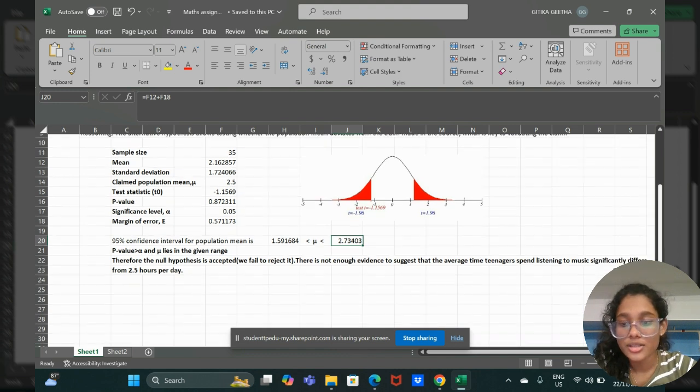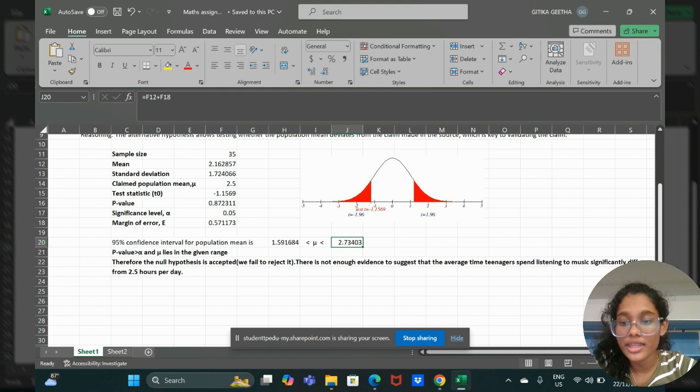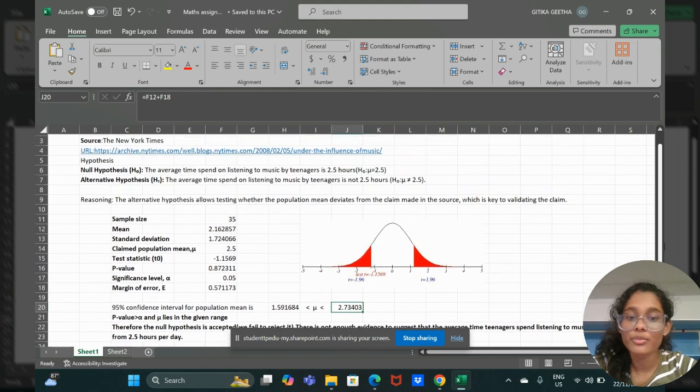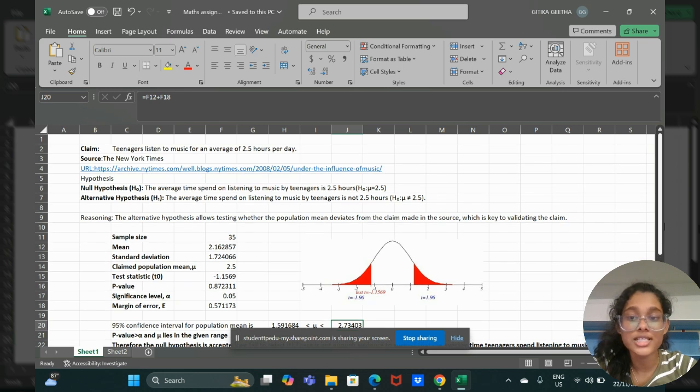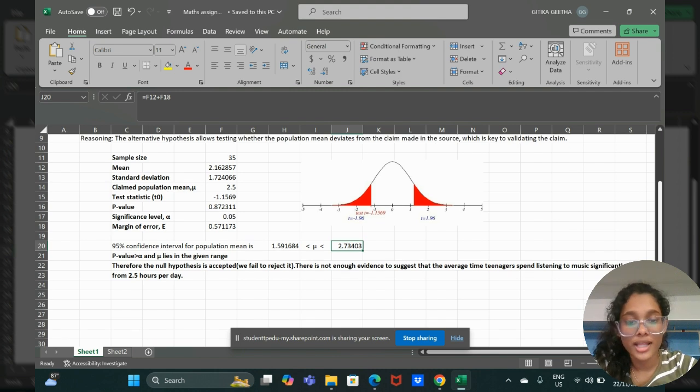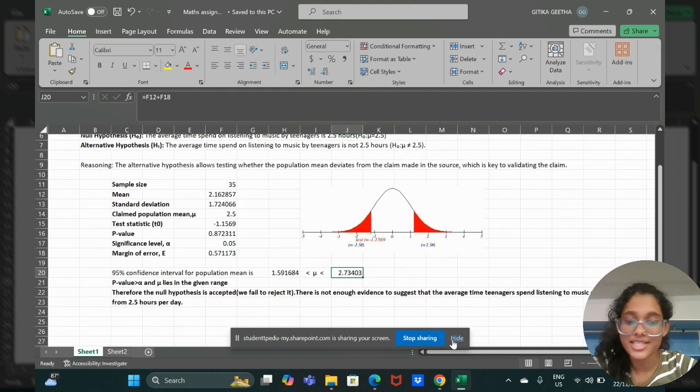Coming to the conclusion, we find that the p-value is greater than alpha and mu lies in the given range. Therefore, the null hypothesis is accepted, and the claim I have brought in front of you, that teenagers listen to music for an average of 2.5 hours, remains valid from the above hypothesis test.